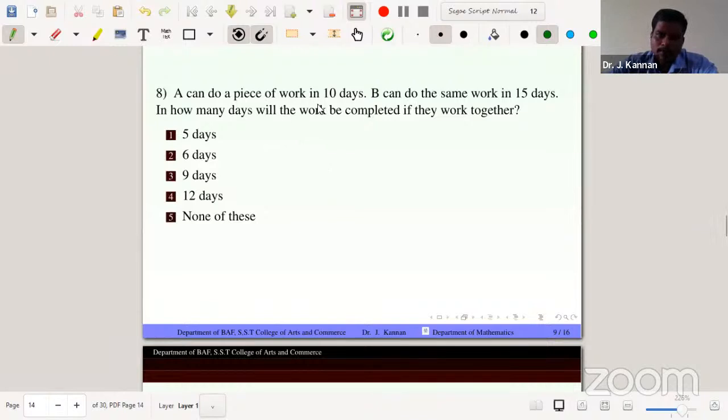A can do a piece of work in 10 days. So per day, A completes 1/10 part of the work. B also completes 1/15 part of the work per day. So in how many days will the work be completed if they work together?